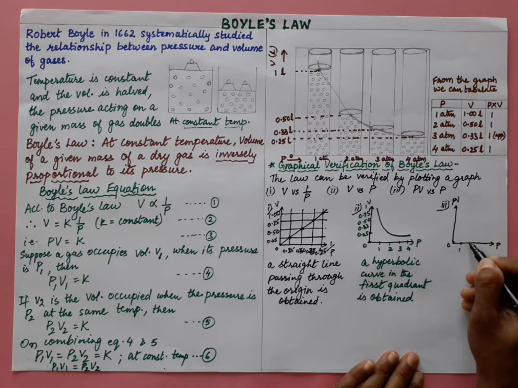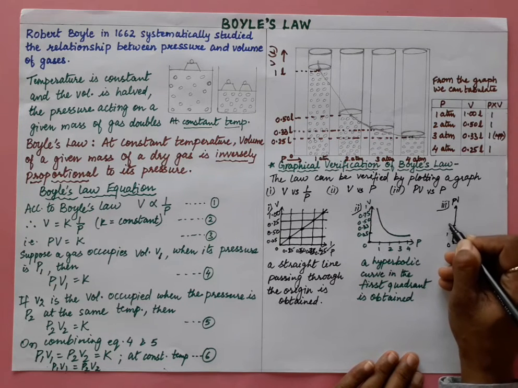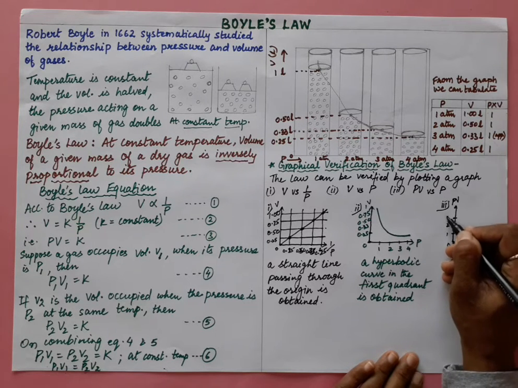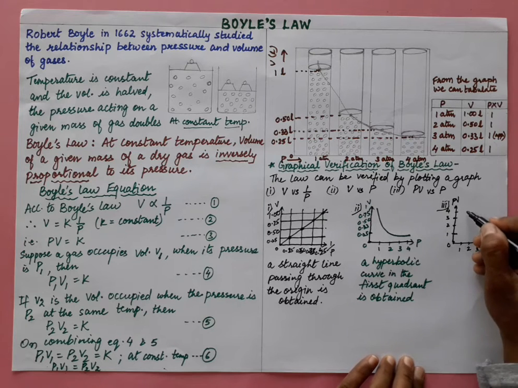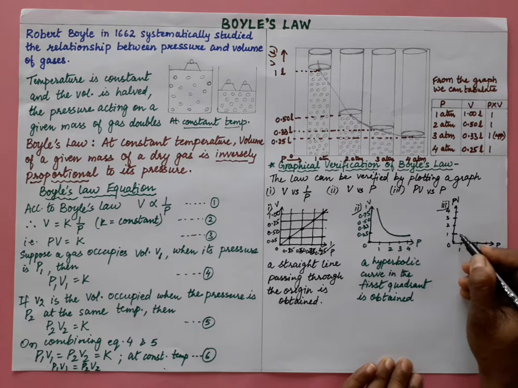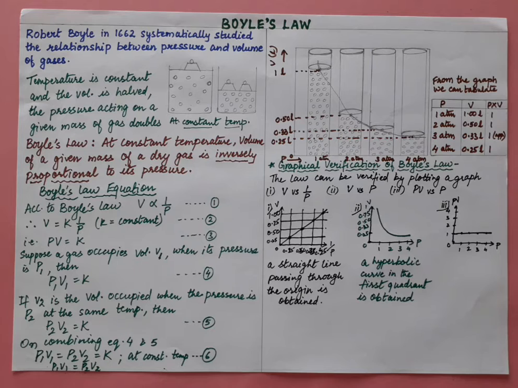Here we have 1, 2, 3, 4, here also we will take 1, 2, 3 and 4. You saw in this that PV is 1 only, so you will get a straight line over here, a straight line in the graph like this, right?